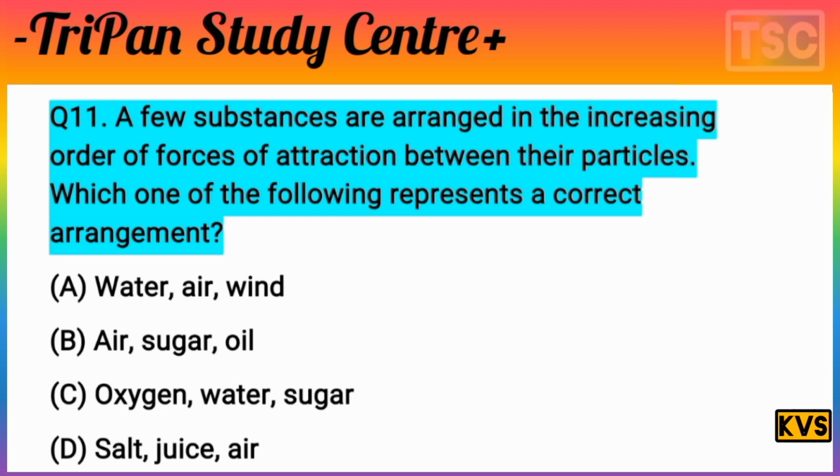Question here. A few substances are arranged in the increasing order of the forces of attraction between their particles. Which one of the following represents a correct arrangement? You know, that question is very interesting.